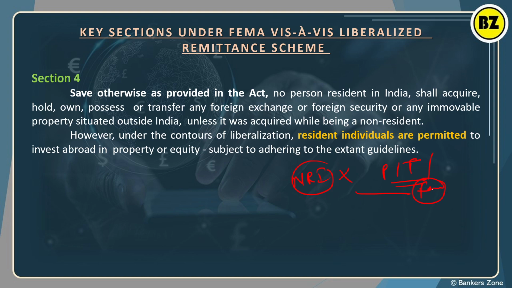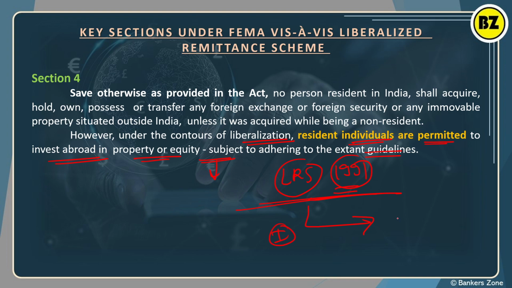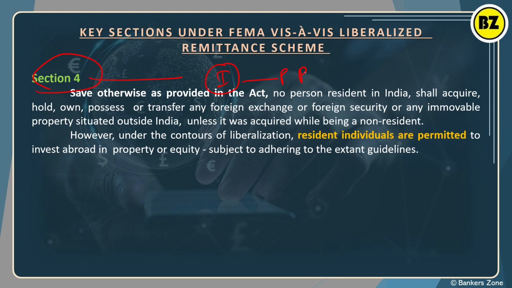This is what it was before the LRS. After liberalization, that means after 1991 or after the LRS scheme basically, a resident individual, that means any Indian individual, is permitted to invest abroad in property and equity, that means purchasing shares of a company, subject to the guidelines. Then after LRS liberalization, a resident individual can do forex transactions. Got it? So section 4 allows an individual to purchase property, shares or equity outside India. Before it was not available, right now it is available.